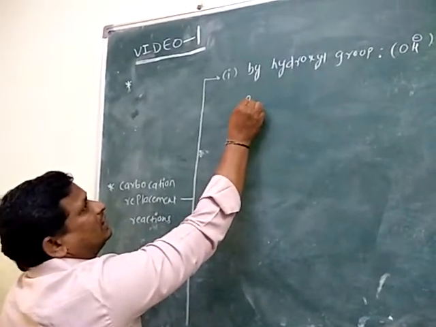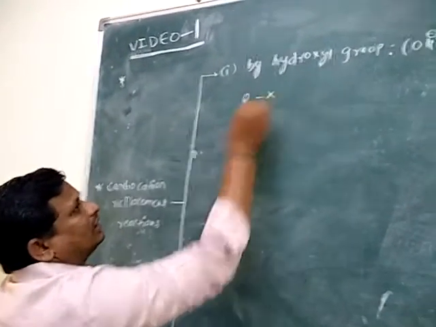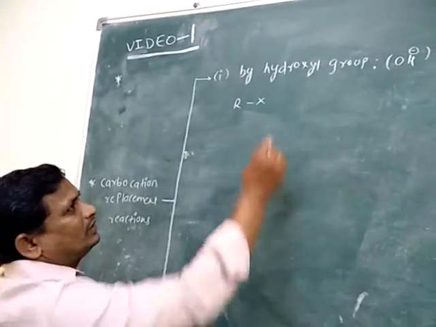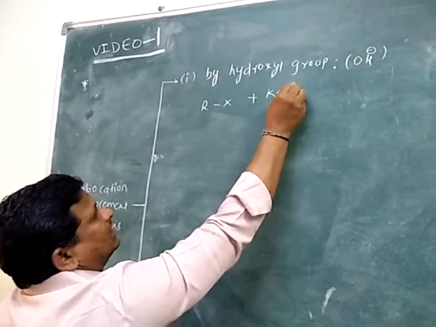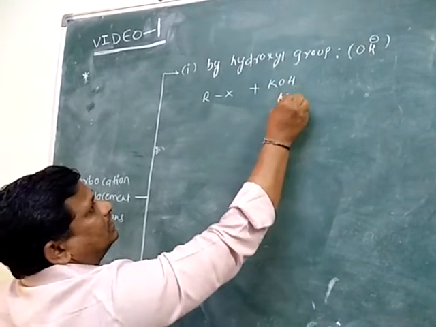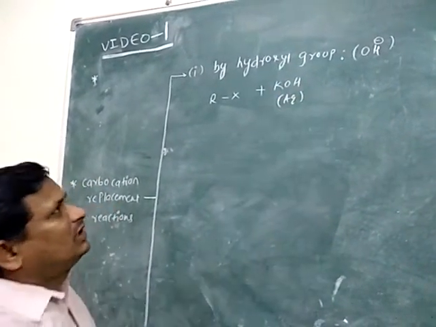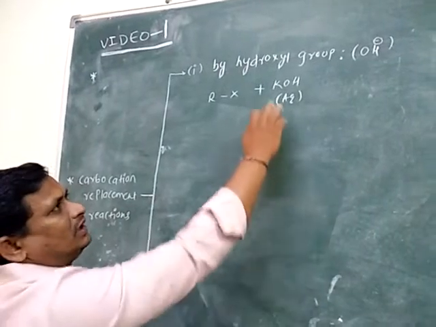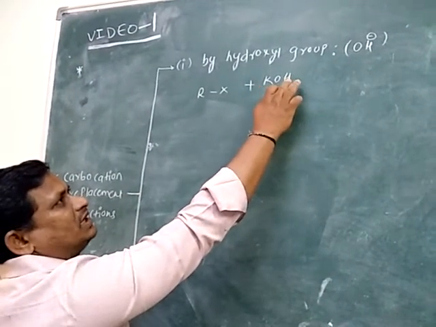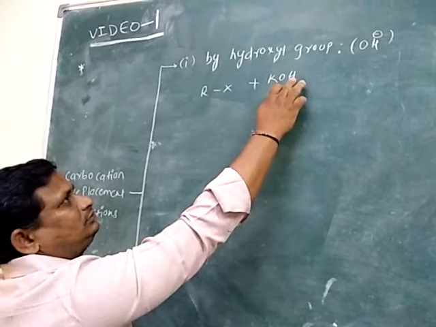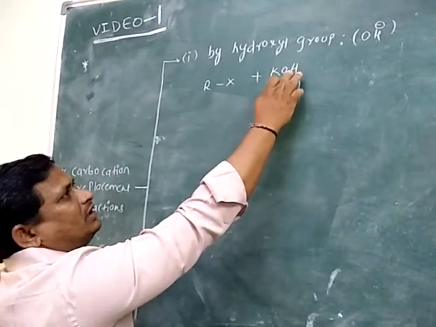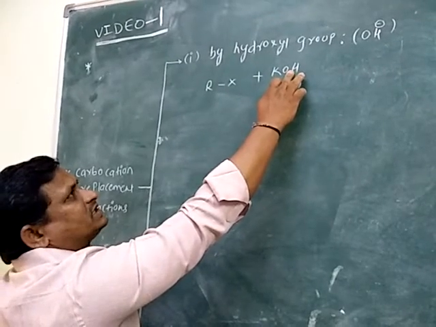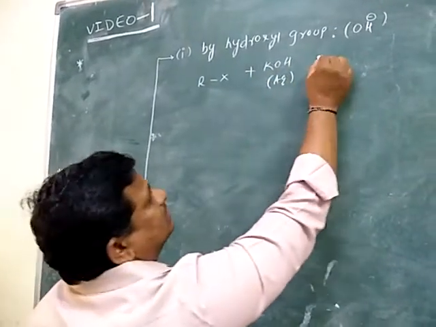The alkyl halide RX is treated with aqueous potassium hydroxide. In KOH, OH is the hydroxyl group. Now replacement of halogen by hydroxyl group, that is OH minus.